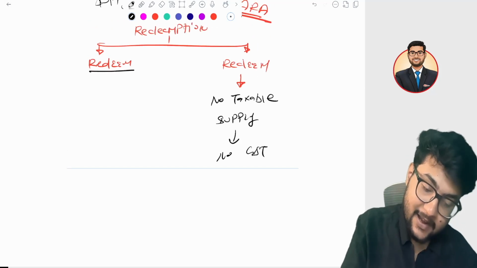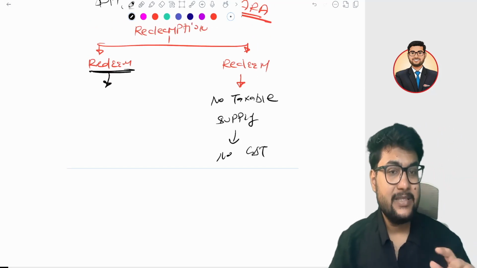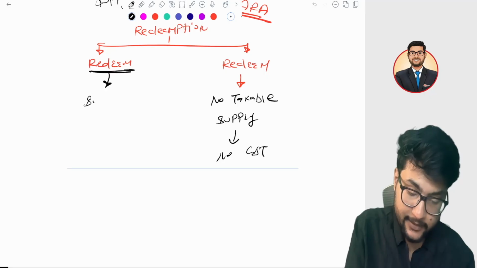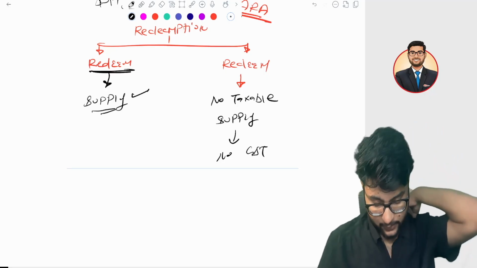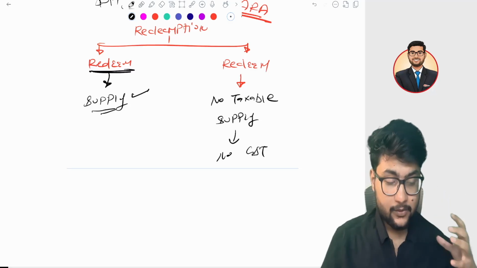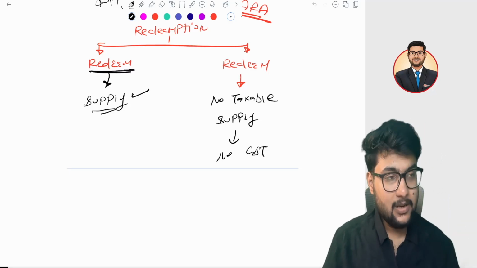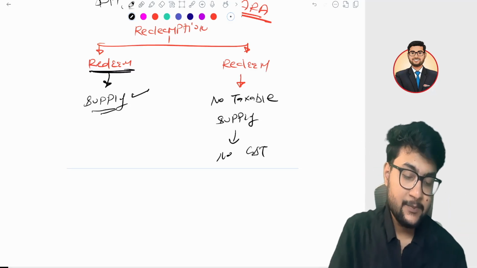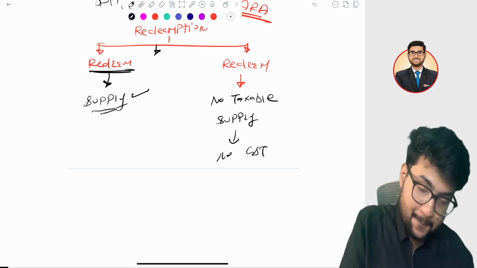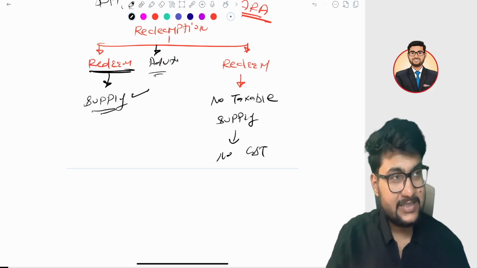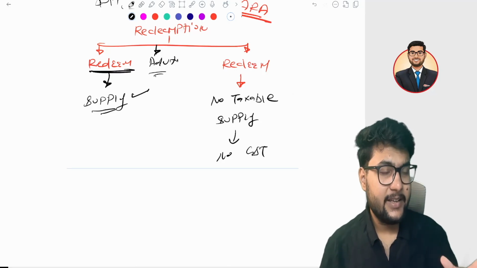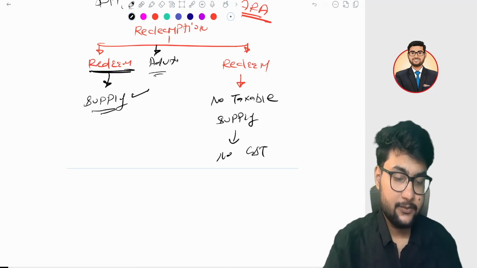But if I redeem it, meaning I am purchasing something, then it is a supply. I hope you have got the point. Now, some companies have a practice. They will provide services like advertisement, sales promotion, something like that, in redemption of a voucher.